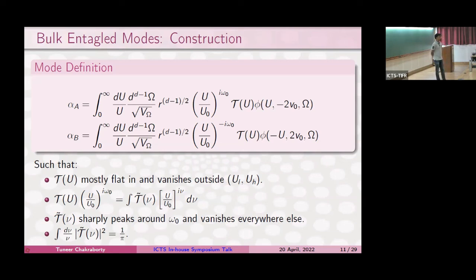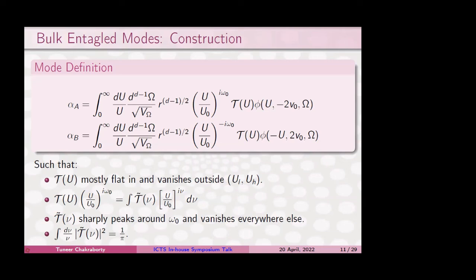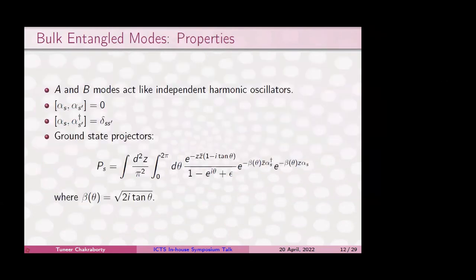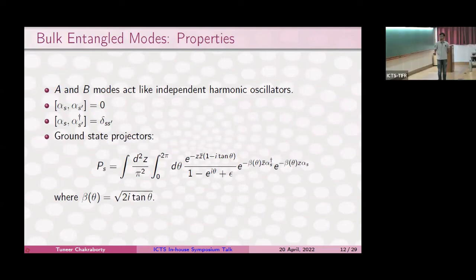Could I add one thing to the answer? Yeah, Tunir, perhaps. One more thing is these smeared operators are canonically normalized, as opposed to being delta function normalized. So when you want the Bell inequalities, you want something that's bounded, and once it is normalized you can make a bounded operator out of it. Field commutation relations always have delta functions on the right-hand side, but we want something which gives us finite answers.